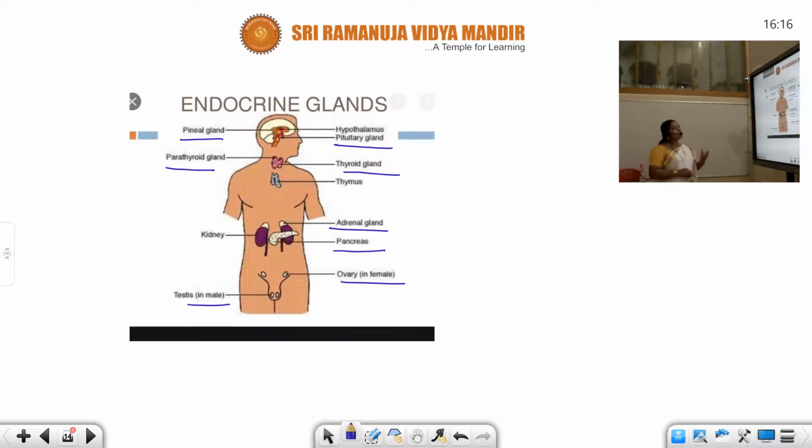Right. Now with this diagram I have displayed the different endocrine glands which are present in the human body. The first and important one is the pituitary gland. What is this, students?